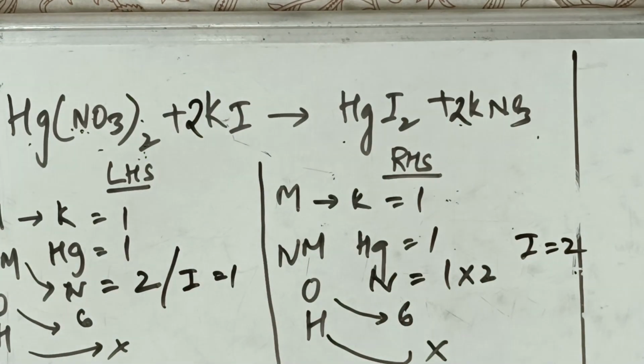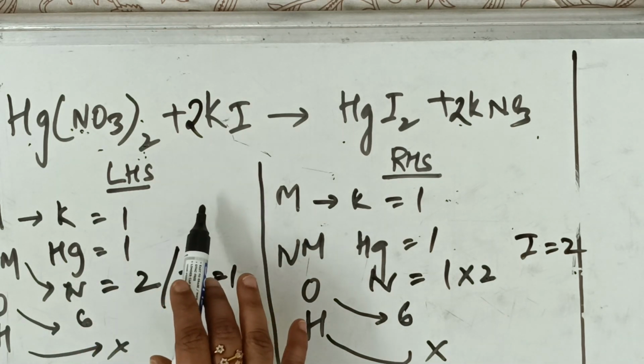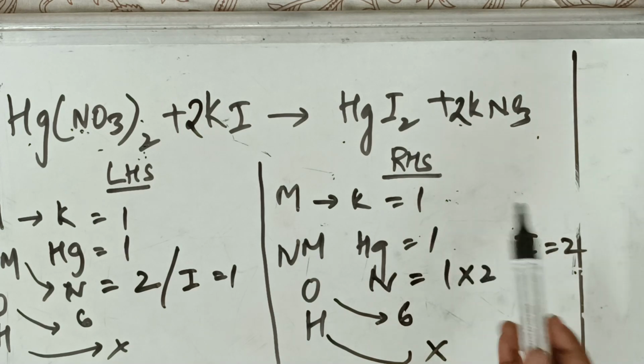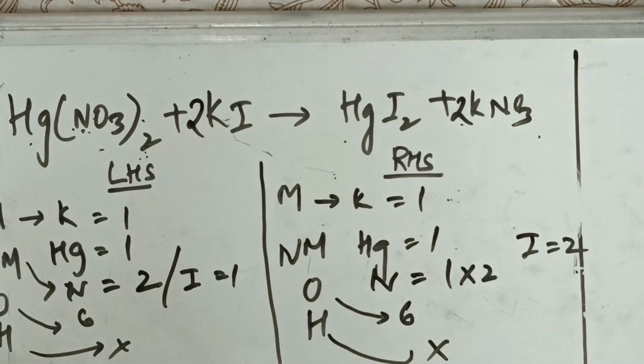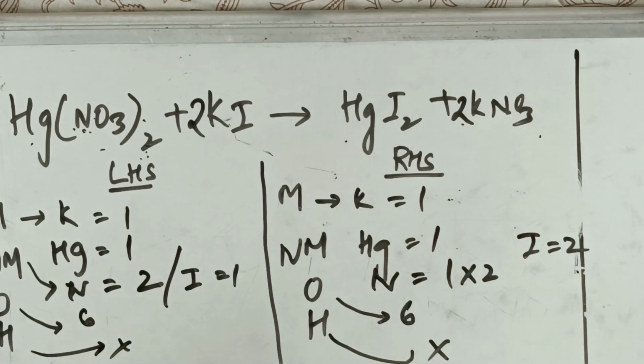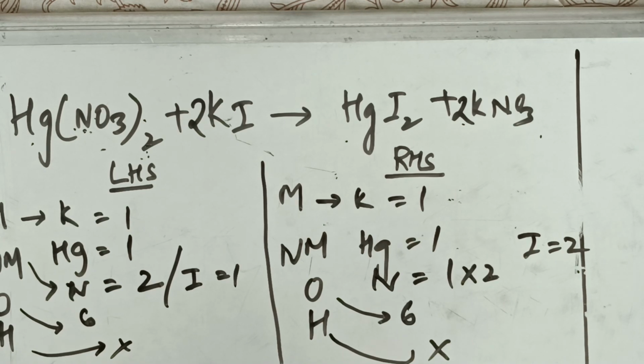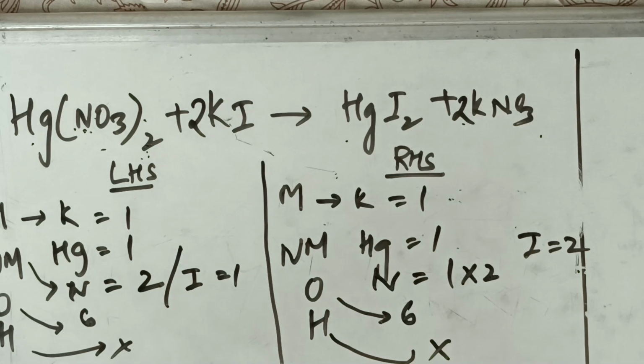Now let's check once again. Potassium done, 2 KI. Then HgI2, 2 KNO3. Perfect. This is balanced, isn't it? Simple question. Only difference you should remember is whenever you're taking polyatomic atoms, you can also take it as a single entity and do it. You can also take it as a separate concept also and do it. Alright, it's easy. I just did gradually.